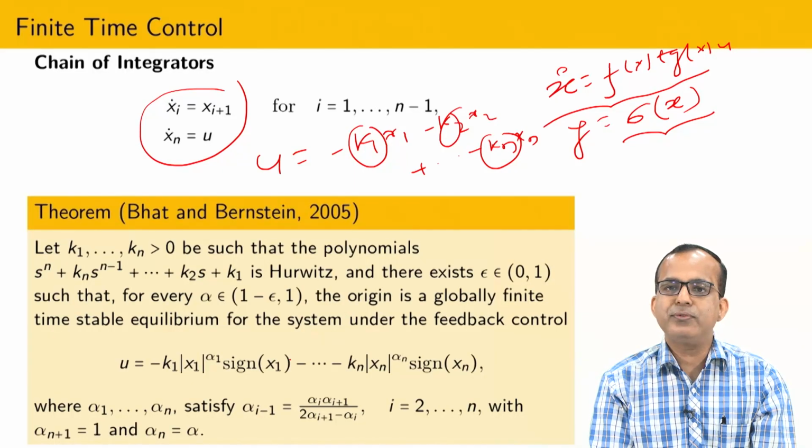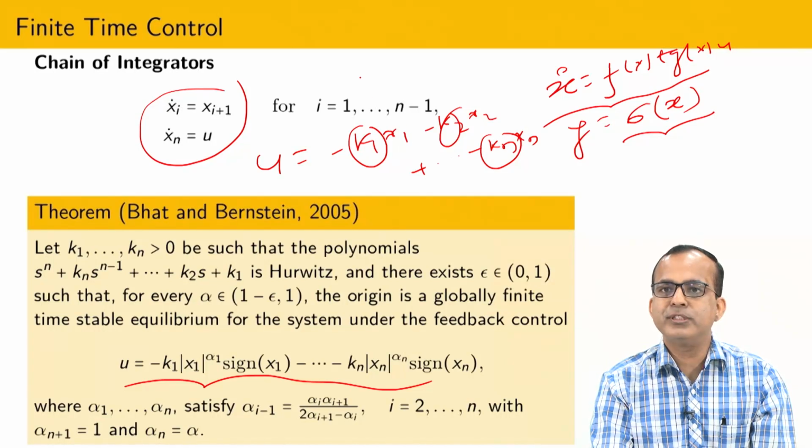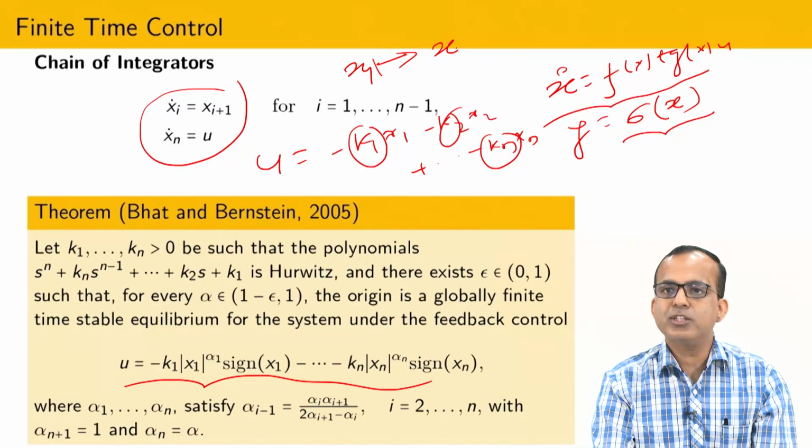For that, we have utilized the concept of weighted homogeneity. Obviously this is a linear system, so this is homogeneous. Now I am going to utilize the concept of weighted homogeneity. I am going to scale x1 by some kind of weight, lambda power alpha 1 times x1.